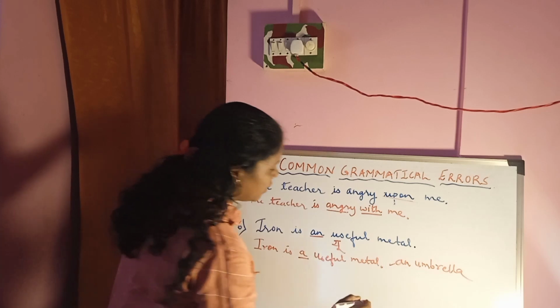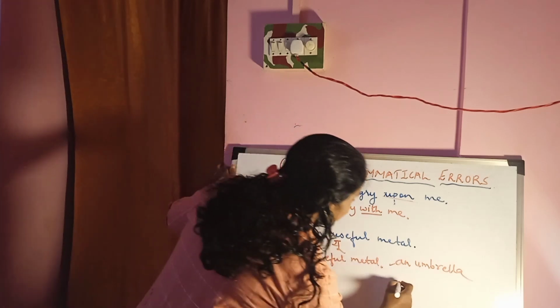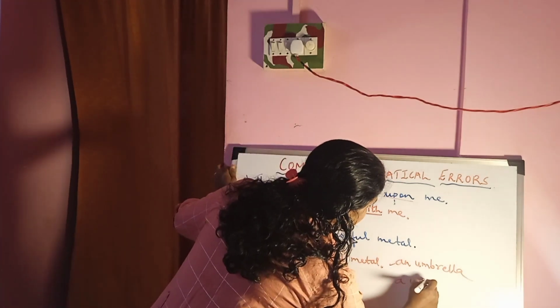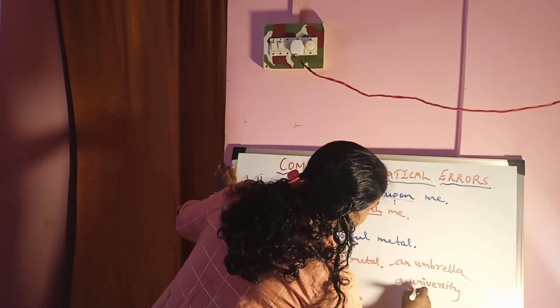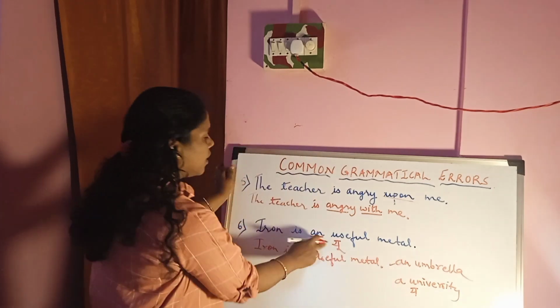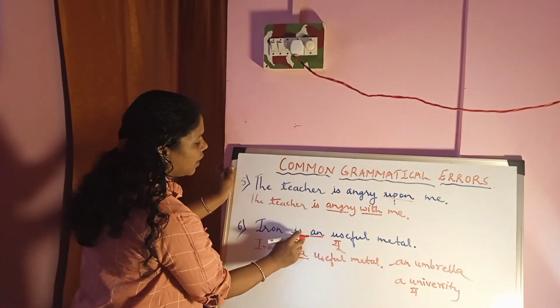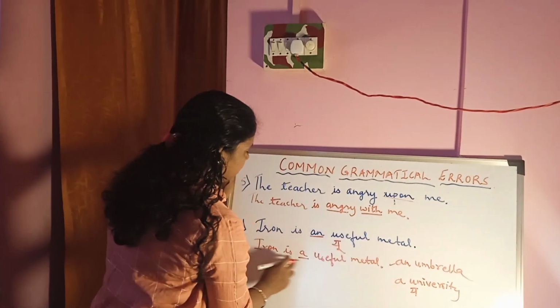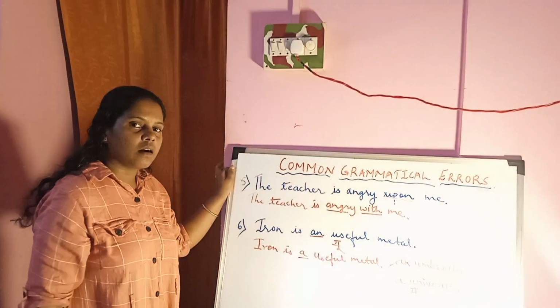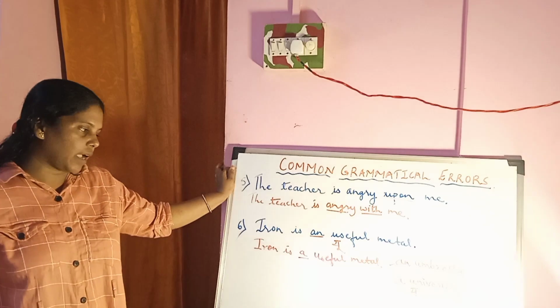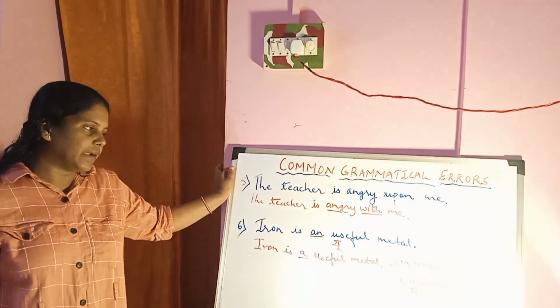A university, again a is used for university. U sound, your sound, so a university. In the same way here, a useful metal. Iron is a useful metal. The correct article should be a. Iron is a useful metal.